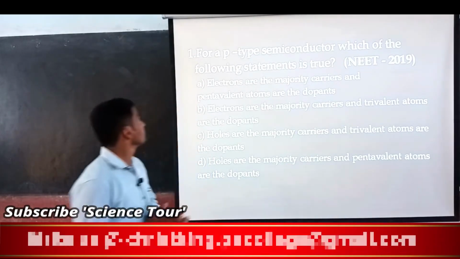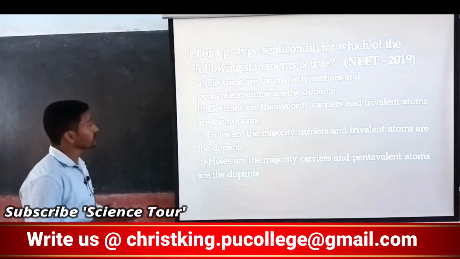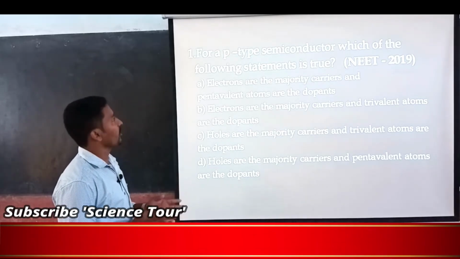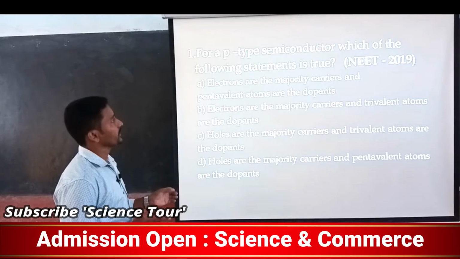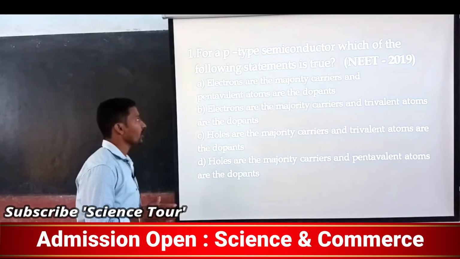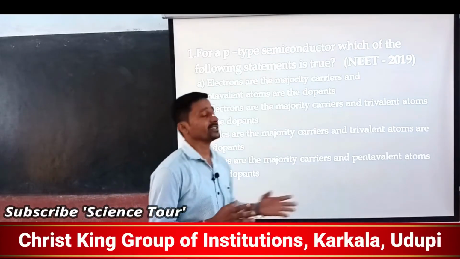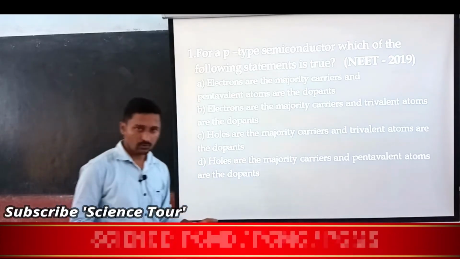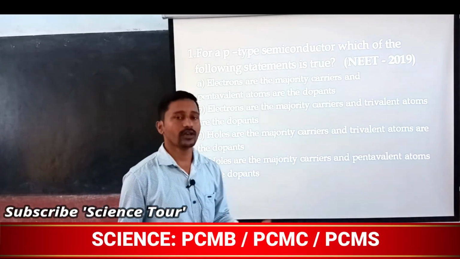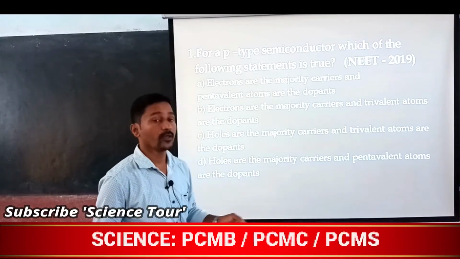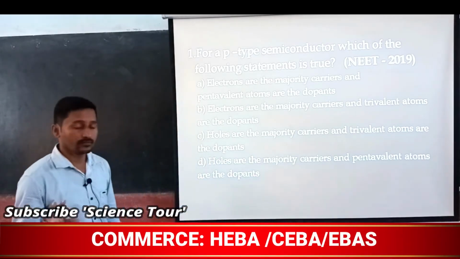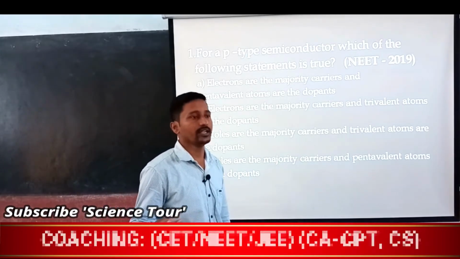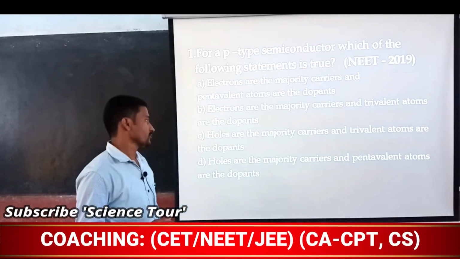Yes. So, you can see on the screen: for a p-type semiconductor, which of the following statements is true? Before that, we must know what p-type is. P-type means positive charges are more, that is, holes are more, and it is doped with trivalent impurities, okay.